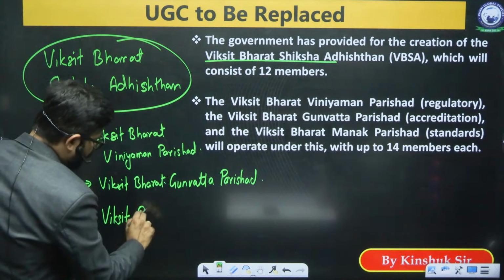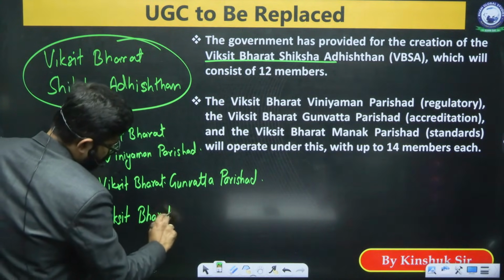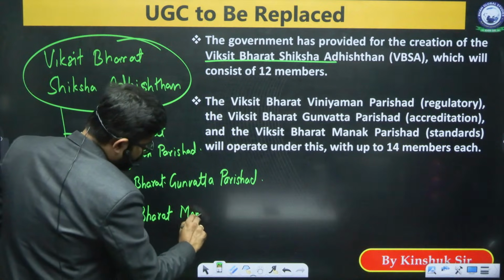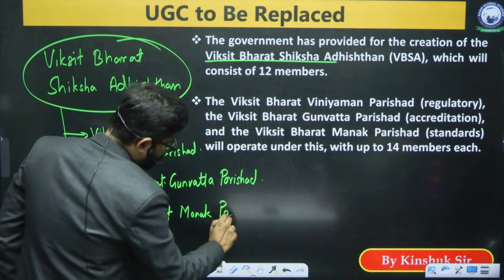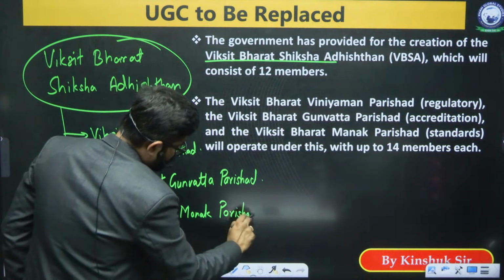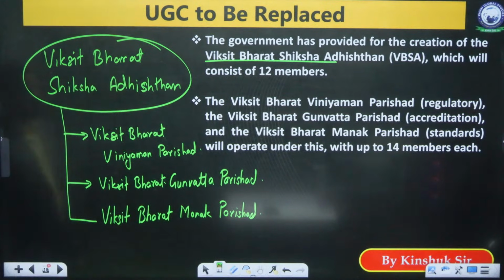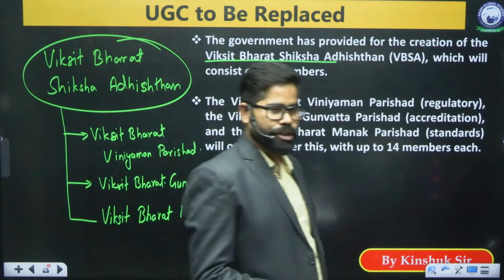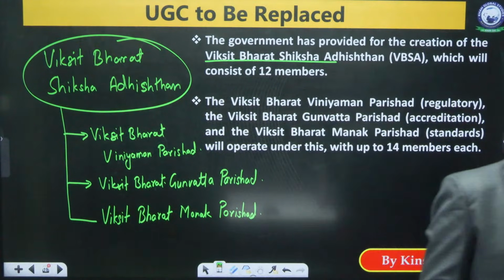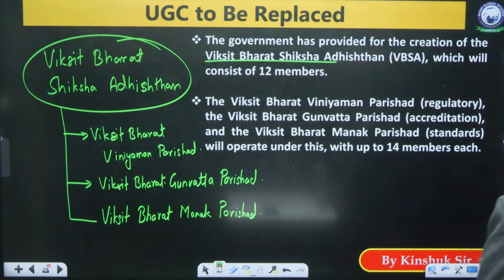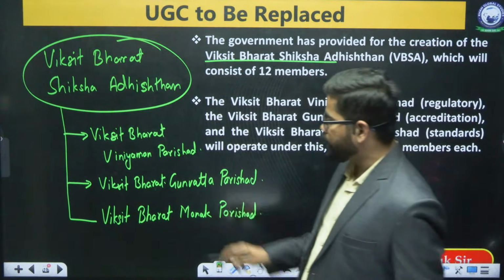So there will be one central institution, Viksit Bharat Shiksha Adhishtan, and under that there will be three other organizations.